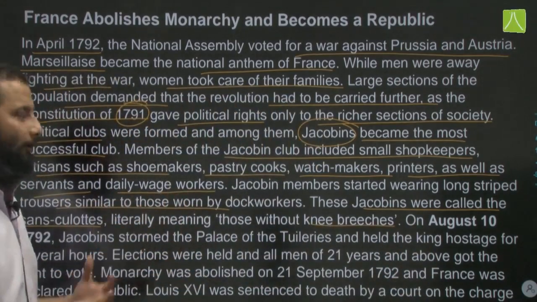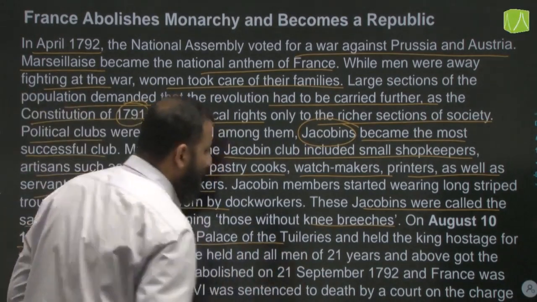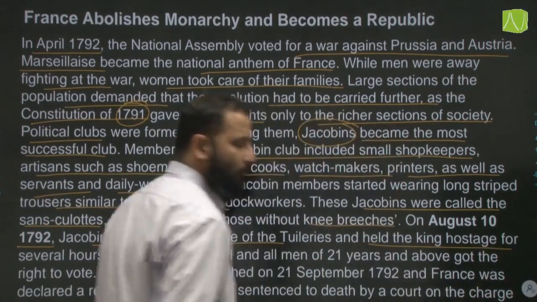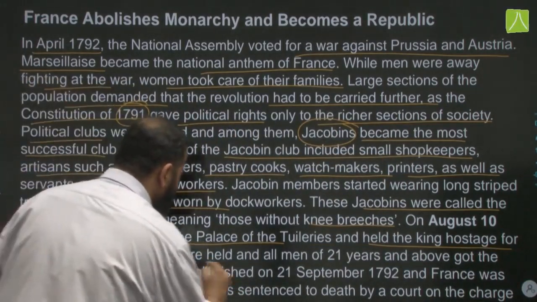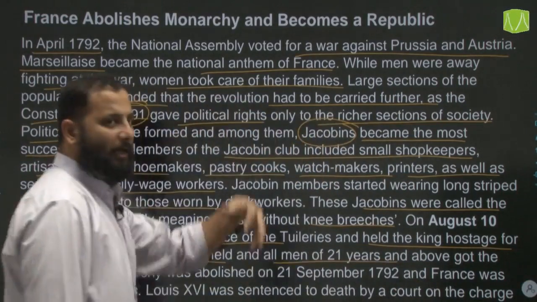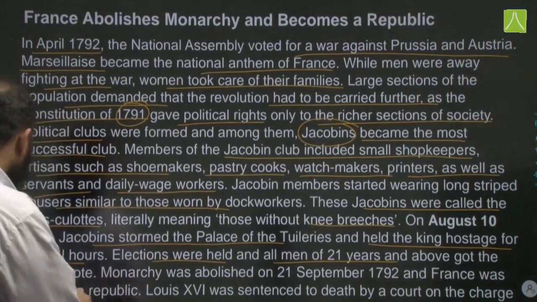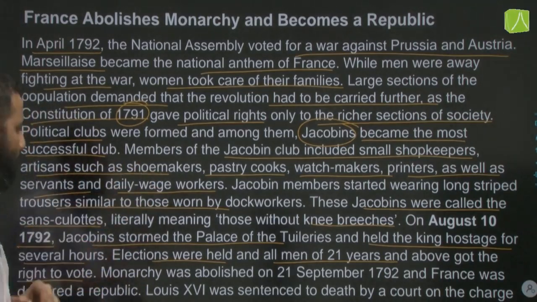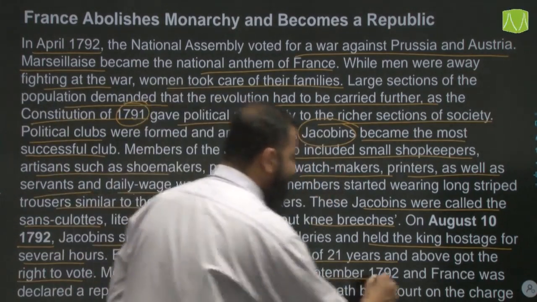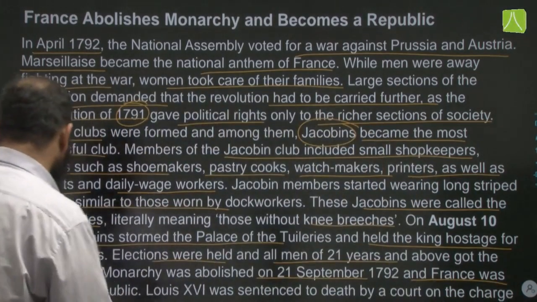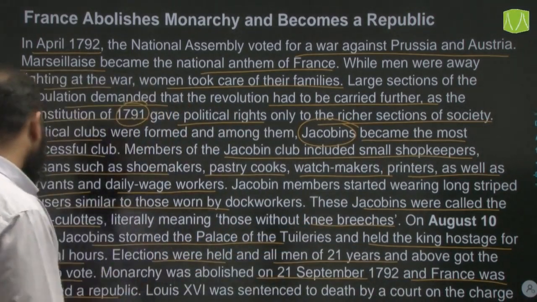And the leader was Maximilien Robespierre. On August 10th, 1792, Jacobins stormed the palace of Tuileries and held the king hostage as well as his family for several hours. Elections were held, and all men of 21 years of age and above were given the right to vote, even if they did not have any property. Monarchy was abolished on 21st September 1792, and France was thus declared a republic. Louis XVI was sentenced to death by a court on the charge of treason.